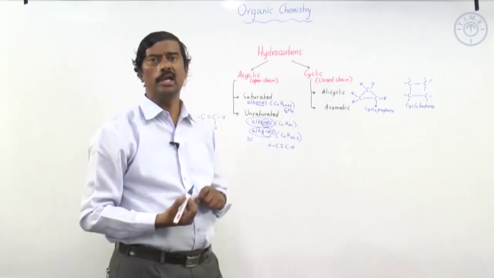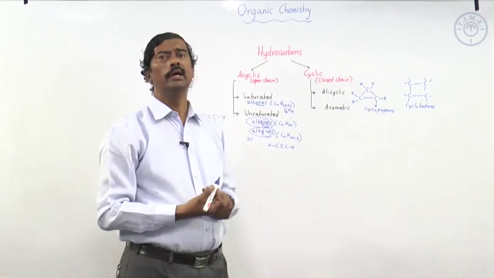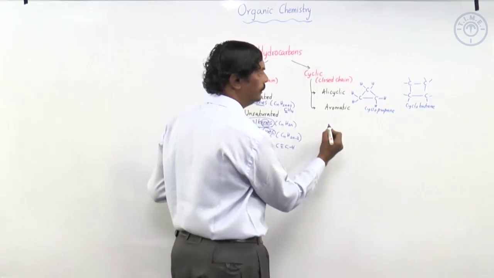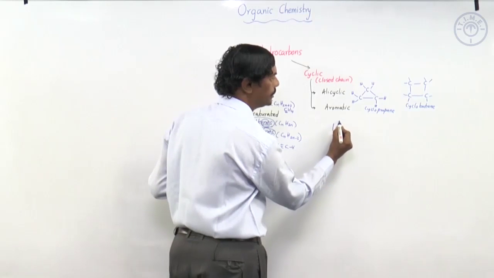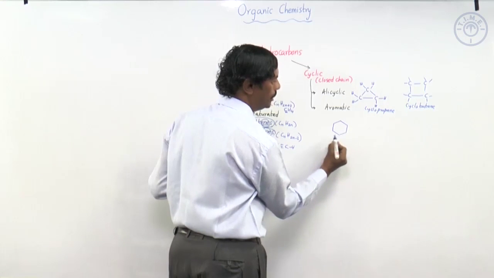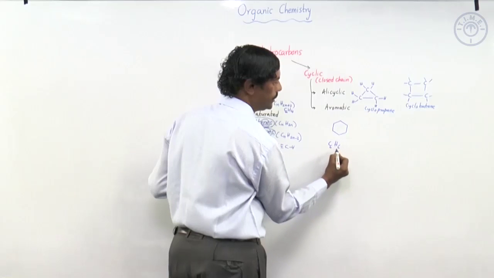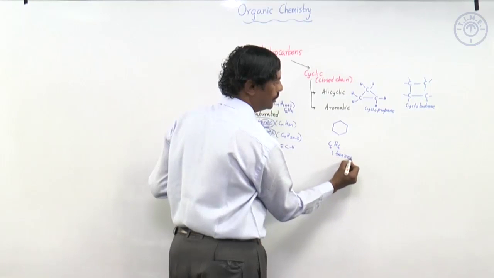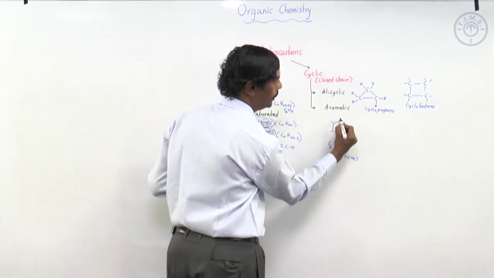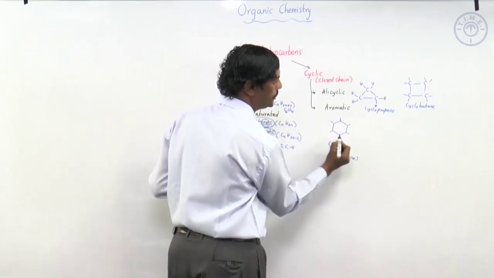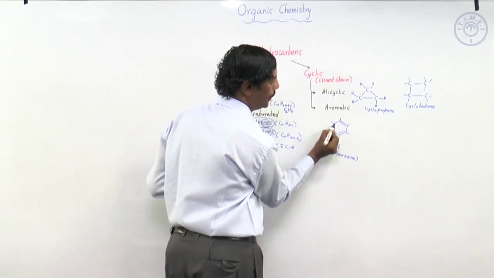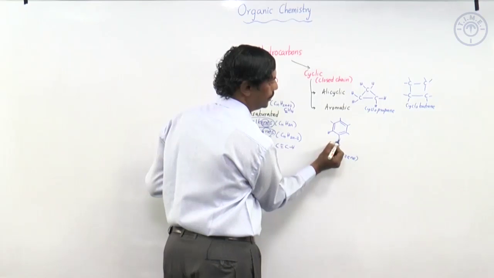Then when it comes to aromatic substances, as we said, they have special properties, and the aromatic compound most commonly discussed is benzene, which will show like this. Benzene has 6 carbons. Benzene is C6H6, and in the molecular formula at each carbon there is only 1 hydrogen, because each carbon is also involved in a multiple bond. There is a double bond here, a double bond there and a double bond here, hydrogen at each carbon.